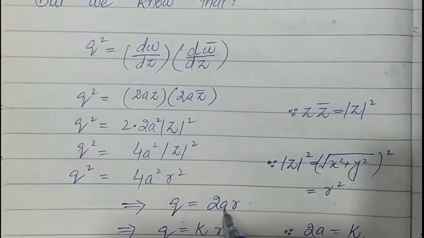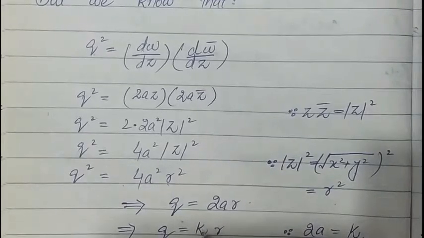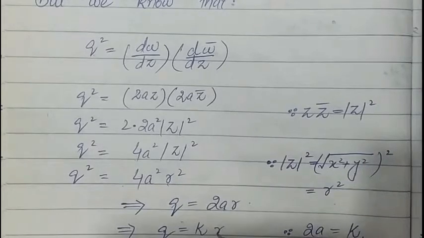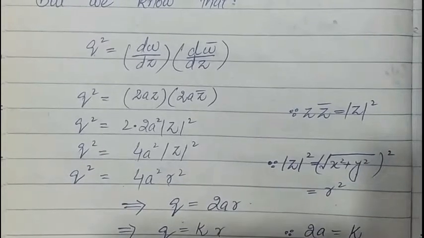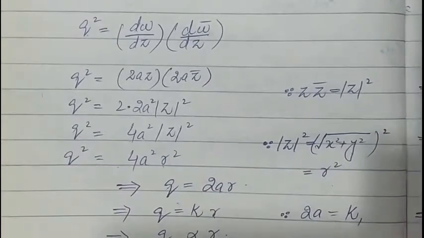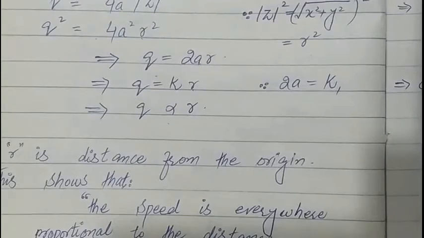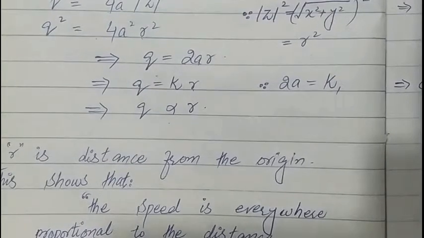As 2 is constant, a is constant, so we write it in terms of a single constant, that is k. So here speed is directly proportional to the distance. So we have shown that speed is directly proportional to the distance. r is the distance from the origin, so speed is everywhere proportional to the distance from the origin.